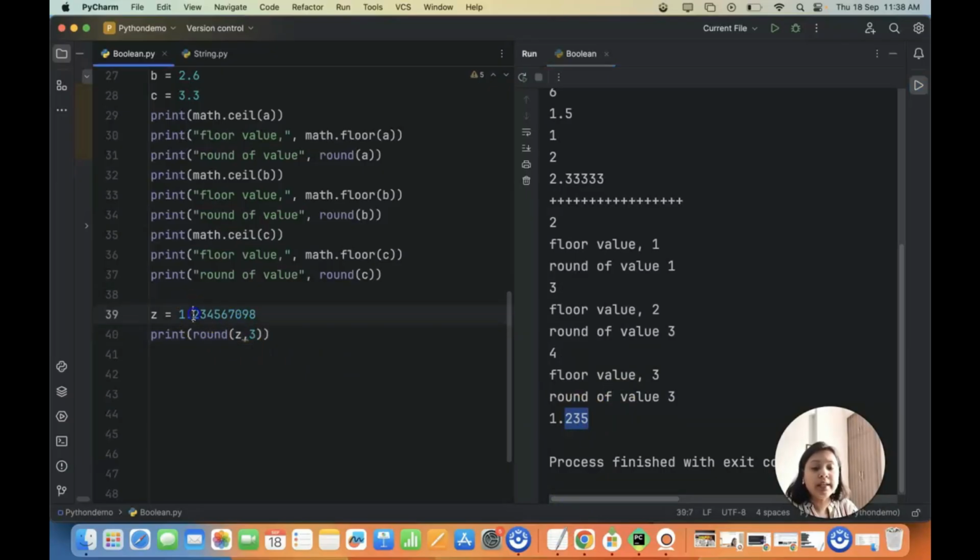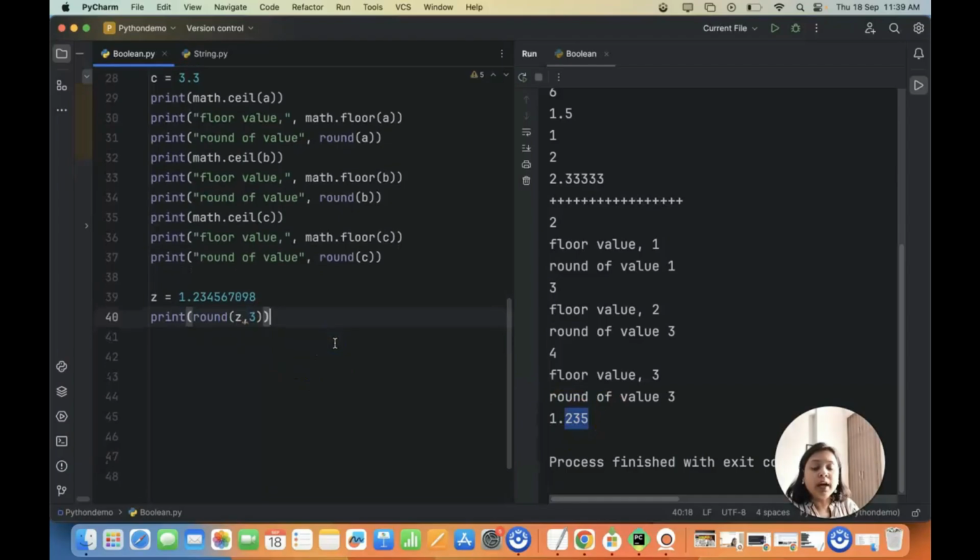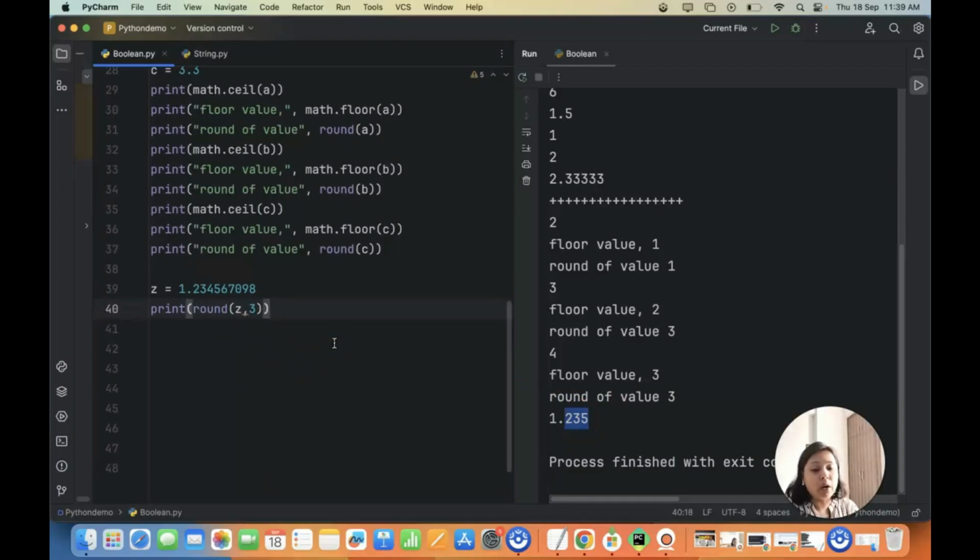So there are a total of 3 decimal points. After the decimal point, there will be 3 digits. So it's 1.2, 3, 4 and 5, right? As we are getting 5 here, what will be the next value for 4? It should be 5, right? So that is how you actually round it up to 3 decimal points. Now you understand how you can do a round as well.